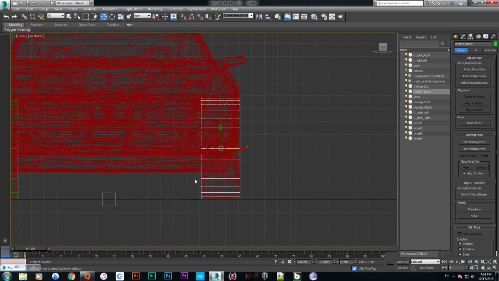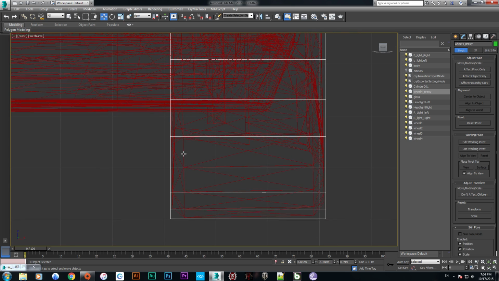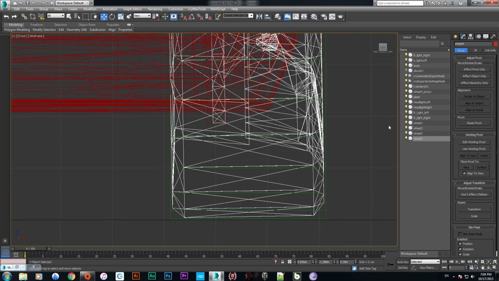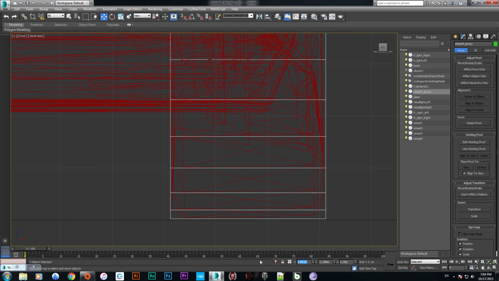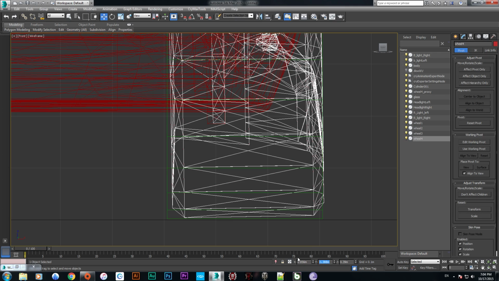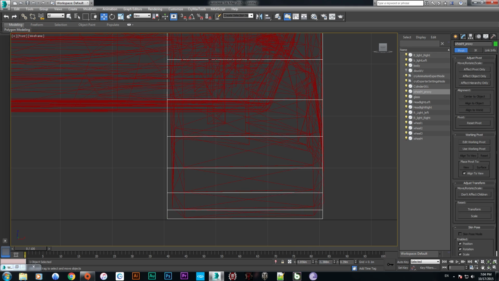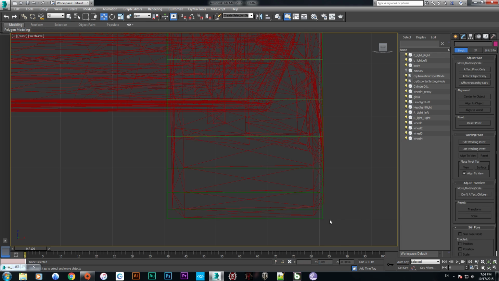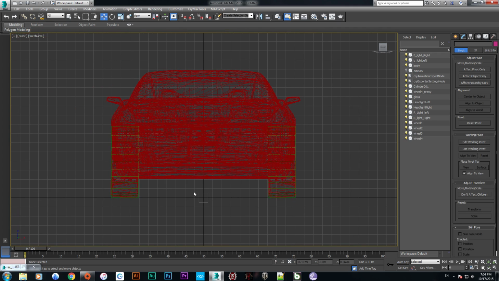Push OK. We are going to tire 4 or wheel 4. So copy its directions, paste, copy everything and paste it here. Now we have the same z-axis from both sides.